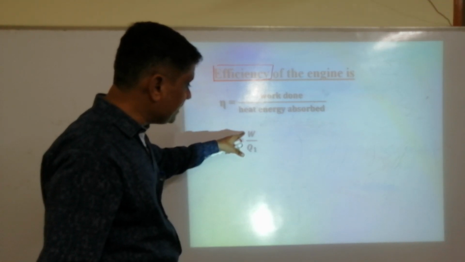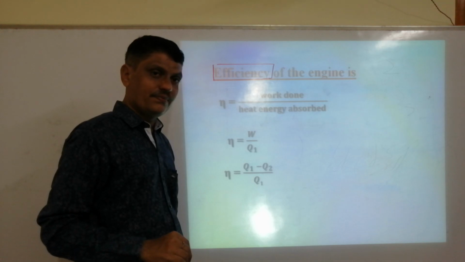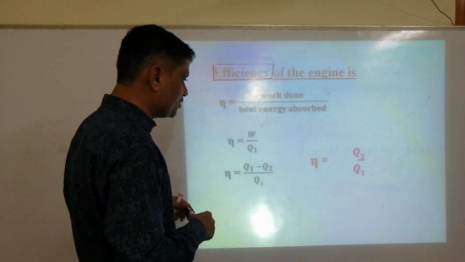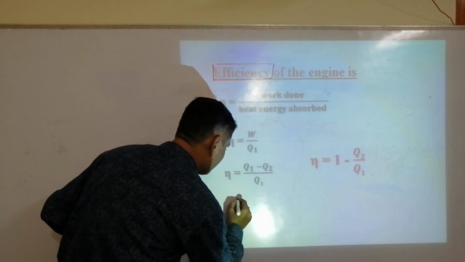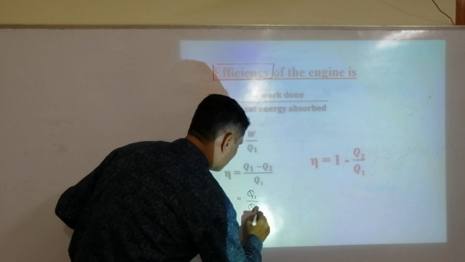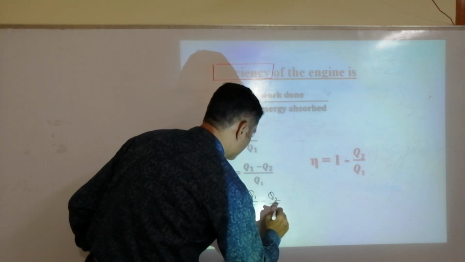In the previous slide I told you W is Q1 minus Q2. So efficiency is Q1 minus Q2 divided by Q1. If you reshuffle, it is Q1 divided by Q1 minus Q2 divided by Q1.